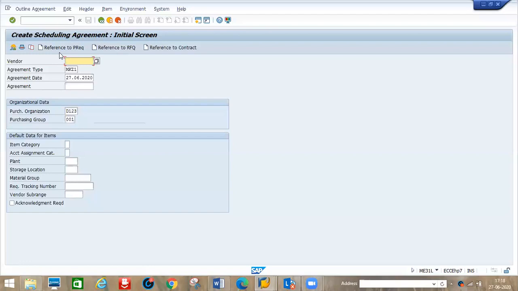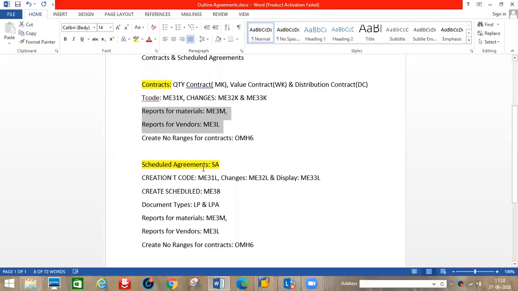Where you maintain those date details, that comes under ME38. So here we will maintain the dates: on this date I want 200 pieces, on this date I want 250, on this date I want 100 pieces. Based on our internal requirements, on which date they want the materials, we communicate to the vendors. We also need to follow up on the materials.